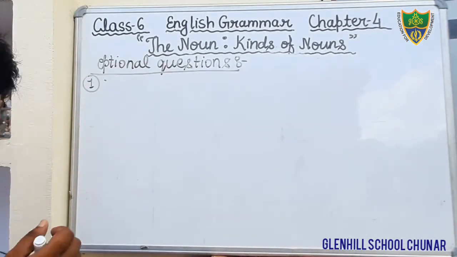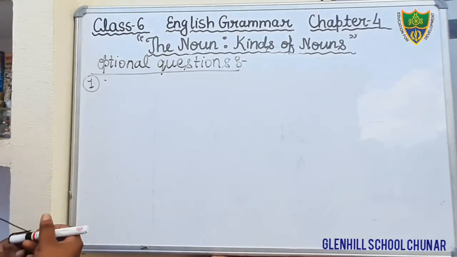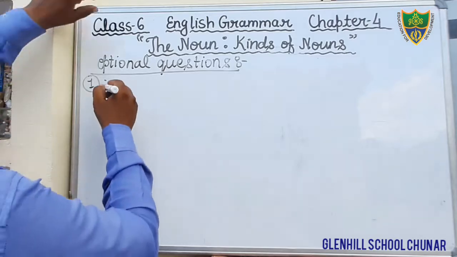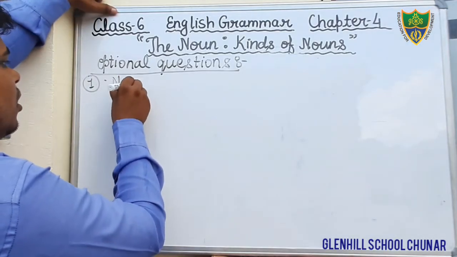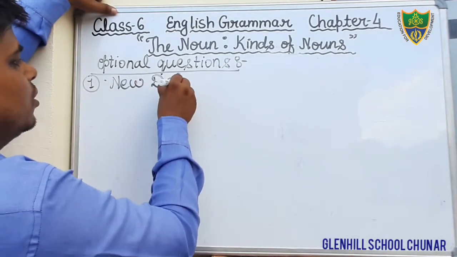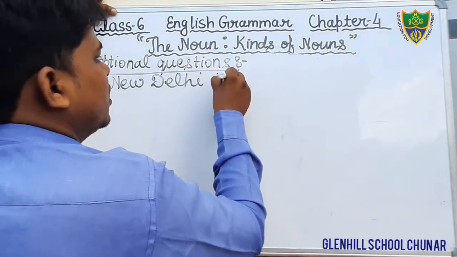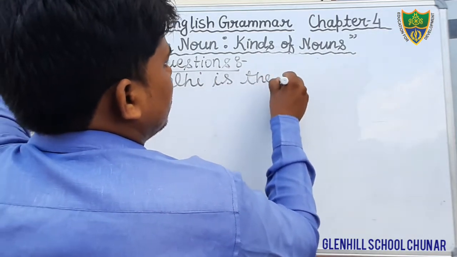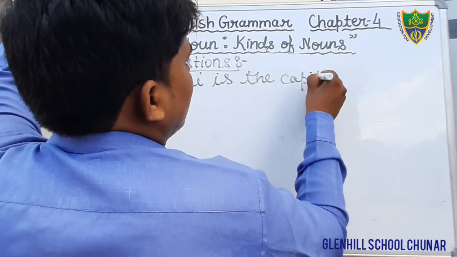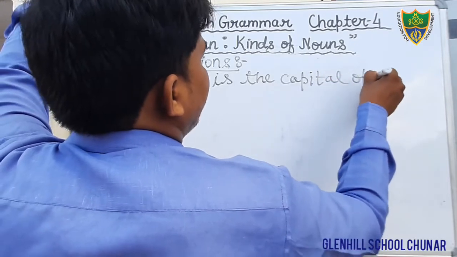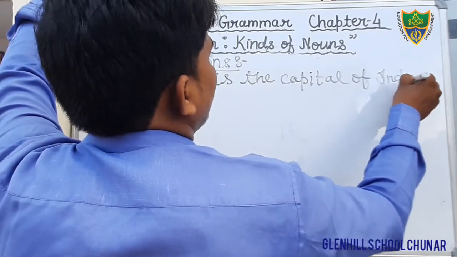And what is the question? Just see here. New Delhi is the capital of India. Okay, students, this is the question.